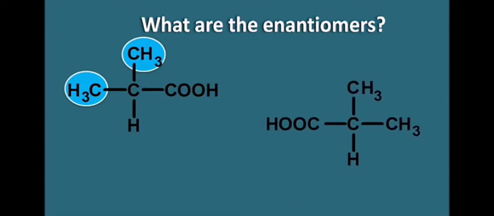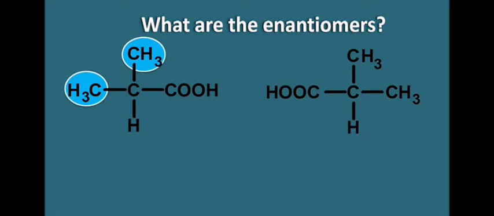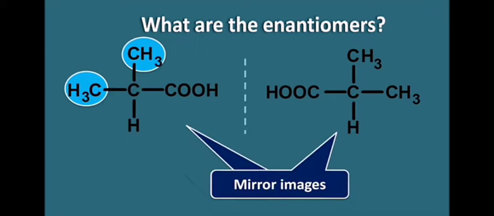Now let us take another structure like this, and if we put a mirror between these two, we can see that both structures are mirror images of each other. We know that enantiomers are mirror images, and here we see two structures which are again mirror images. But these structures are not enantiomers because they are not optically active. Why are they not enantiomers? Even though these two structures are mirror images of each other, they are superimposable. That means both structures are the same and not different compounds.